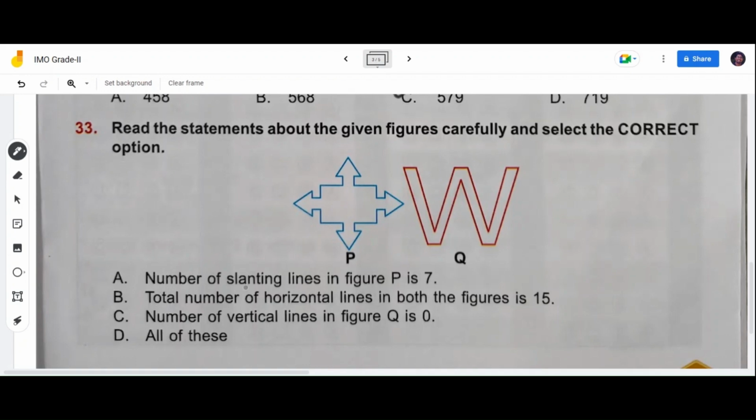Read the statements about the given figures carefully and select the correct option. Okay. Option A, number of slanting lines in figure P is 7. Let's count the slanting lines. 1, 2, 3, 4, 5, 6, 7, 8. 8 slanting lines are there in figure P. So wrong option. Total number of horizontal lines in both the figures is 15. Let's count the horizontal lines, children. 1, 2, 3, 4, 5, 6, 7, 8, 9, 10, 11, 12. 12 horizontal lines are there in figure P.